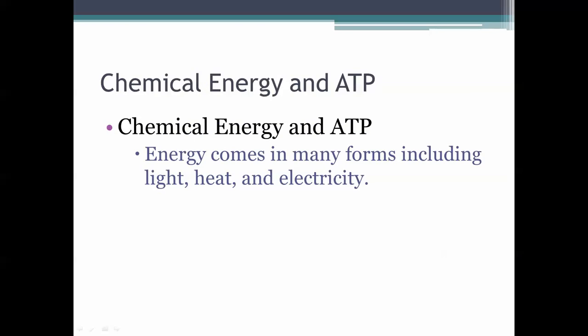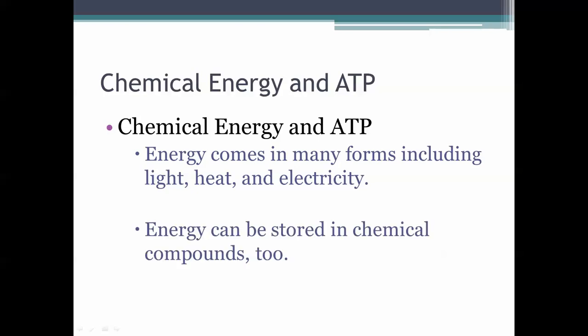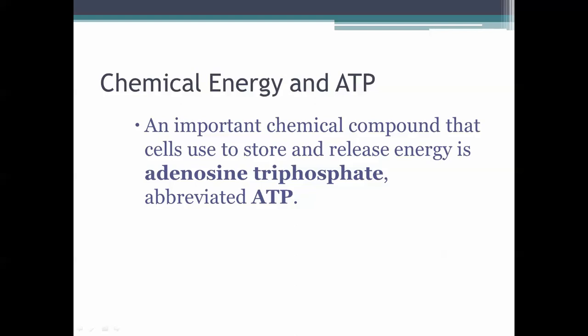And how energy relates to all this is that we all need energy, and energy comes in many forms, including light, heat, and electricity. So light energy is going to be the main one that we're going to talk about, and energy can be stored in chemical compounds too. So we're going to talk about in this chapter how we can take energy from light, being the sun, and how we store it in chemical compounds. And then the important chemical compound that the cells use to store and release energy is known as adenosine triphosphate, or simply abbreviated as ATP.